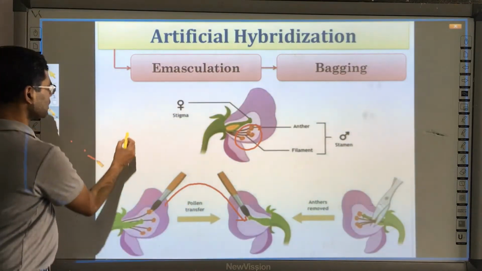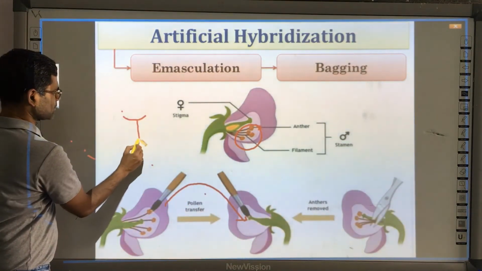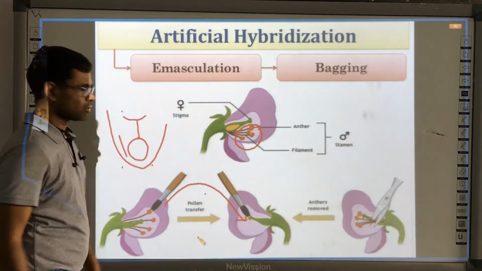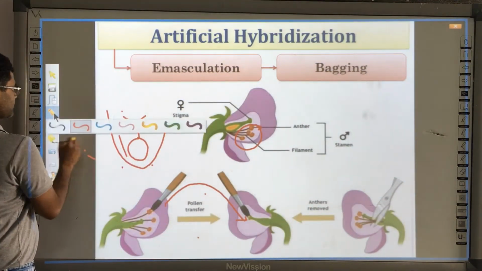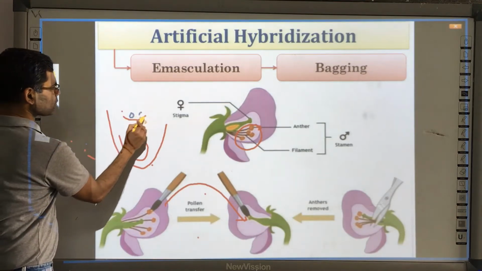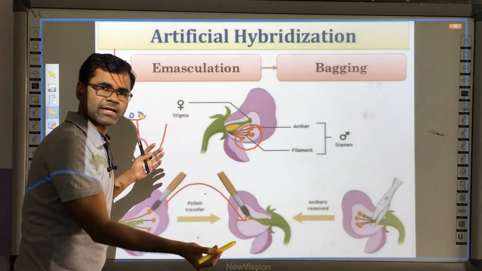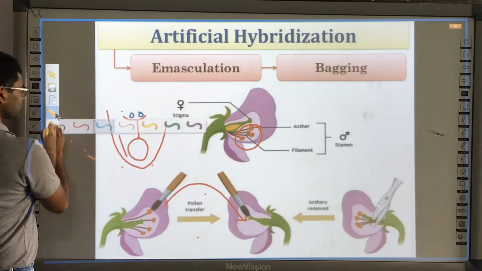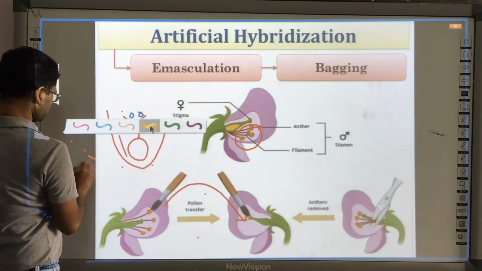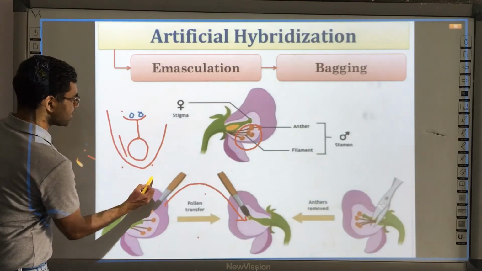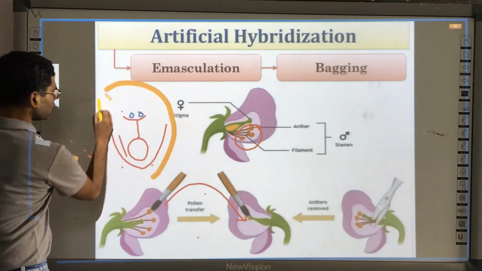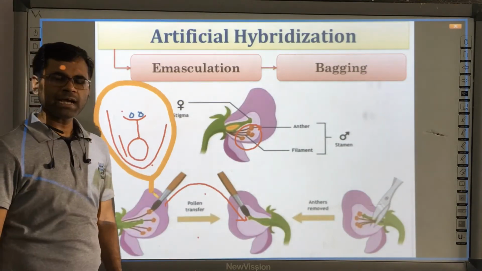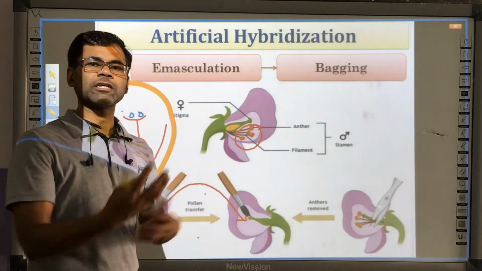So in this flower, the anther is removed and cut off. Once the pollen grain of a different flower of different genetic composition is shed mechanically, after that this flower is bagged or packed in a bag, so that further pollination could not take place.